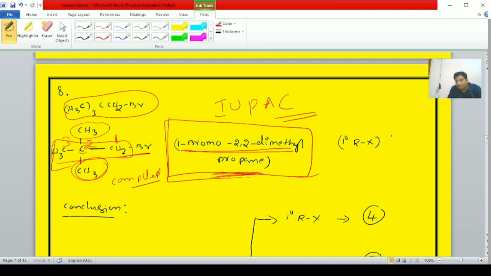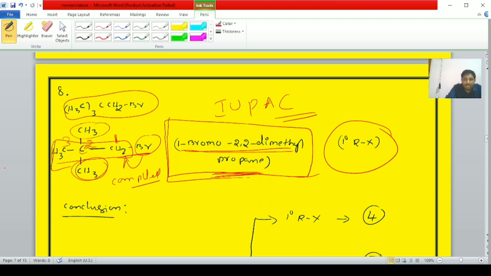It is a primary alkyl halide, student, because the halogen atom is bonded to the primary carbon. Therefore, it is known as a primary alkyl halide. Now, students, totally how many isomers have we collected, student? 8 possible isomers are present.